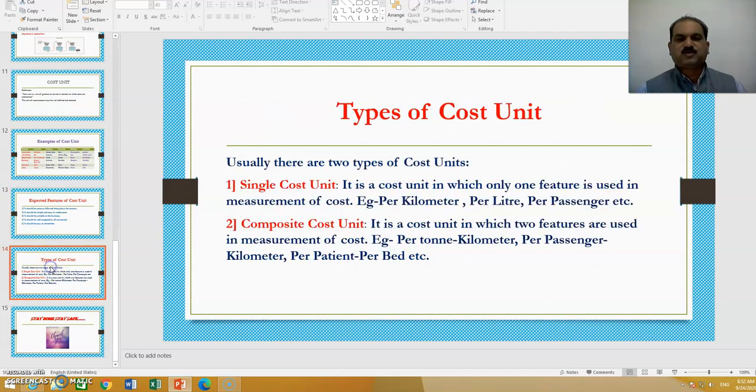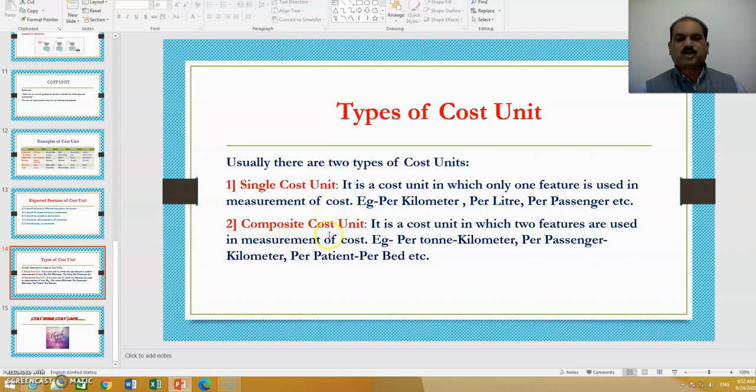Now let's see the types of cost unit. There are two types of cost unit. First is single cost unit and second one is composite cost unit. What is single cost unit? Where you have a single terminology, a single measurement unit. It is a cost unit in which only one feature is used in measurement of cost. Example, per kilometer, per liter, per passenger, etc.